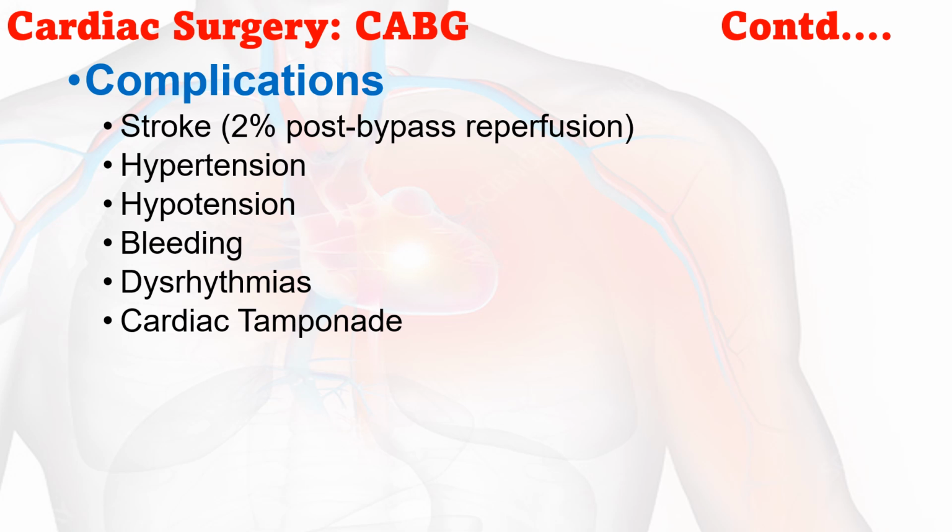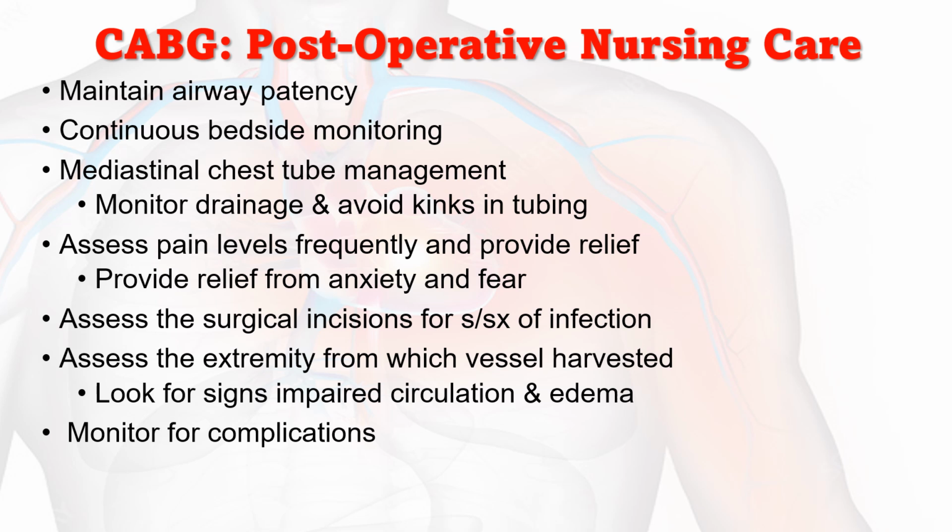The complications of cardiac surgery are that the patient may develop stroke, around 2%, post-bypass reperfusion, then hypertension, bleeding, dysrhythmia, and cardiac tamponade. Postoperative nursing care includes maintaining the airway, continuous bedside monitoring, monitoring the vital signs, hemodynamic parameters, and any bleeding or complications. Then mediastinal chest tube management: monitor the drainage, the amount of drain, and avoid kinking in the tubing.